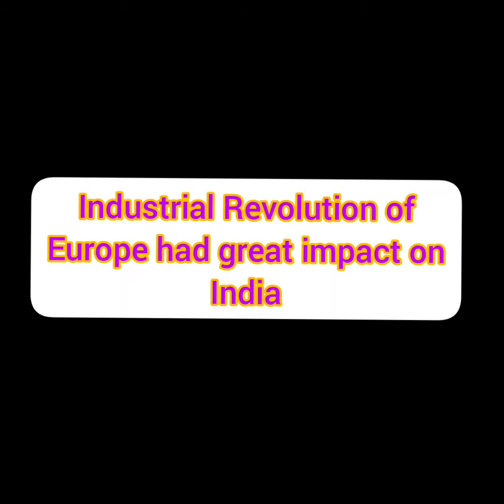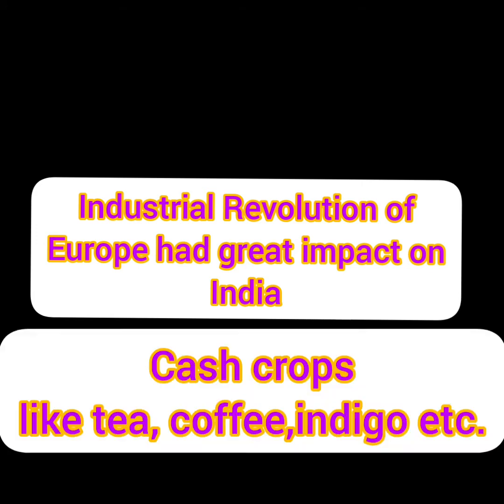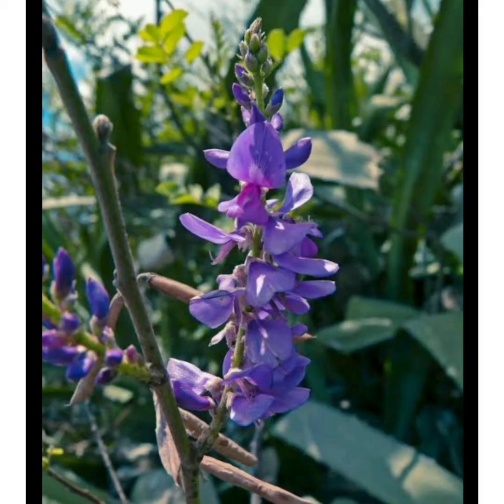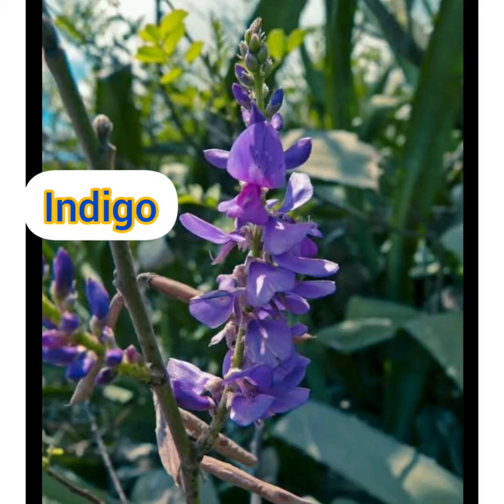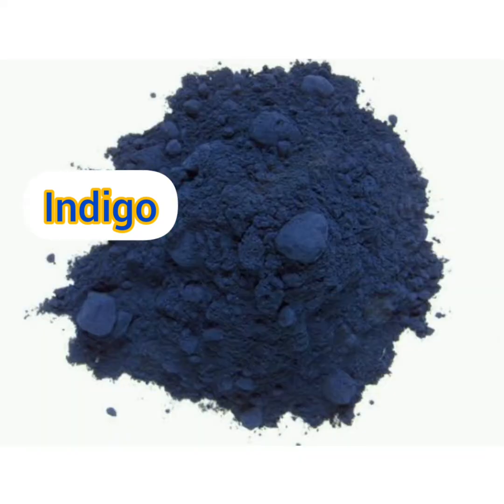Now, as we know, the Industrial Revolution in England had a great impact on India. Indian farmers were forced to grow tea, coffee, indigo, etc. Now, what is indigo basically? Indigo is a natural dye. It is basically a plant extract which is used for coloring cloths.